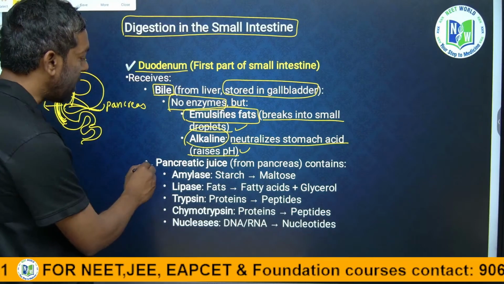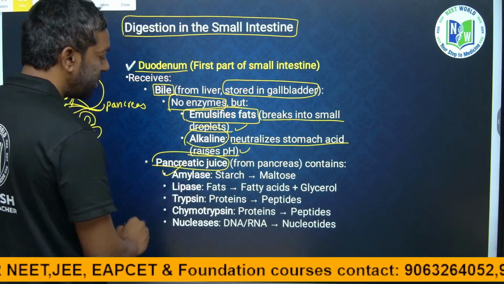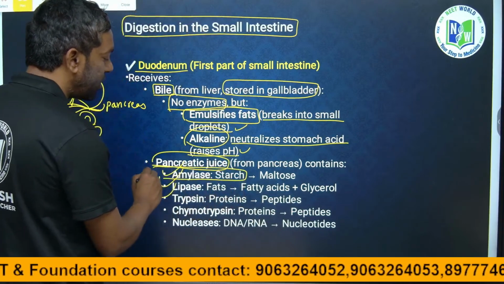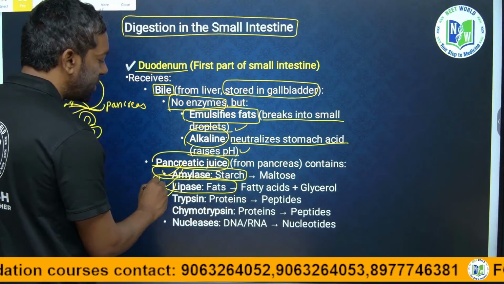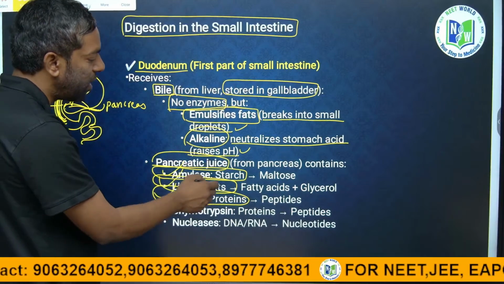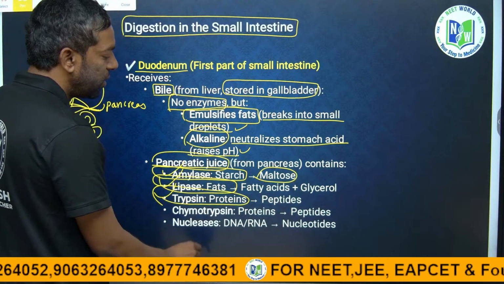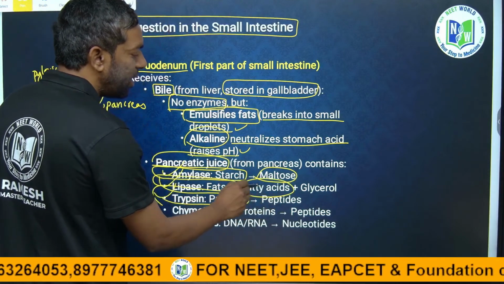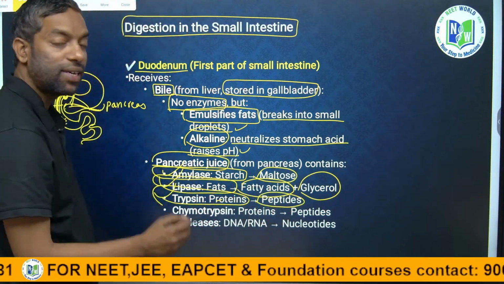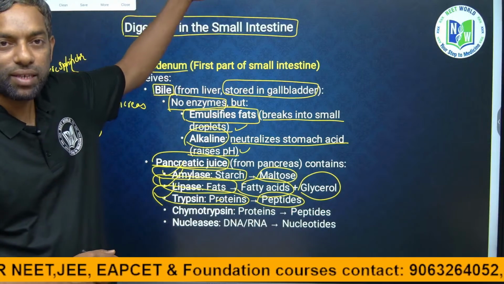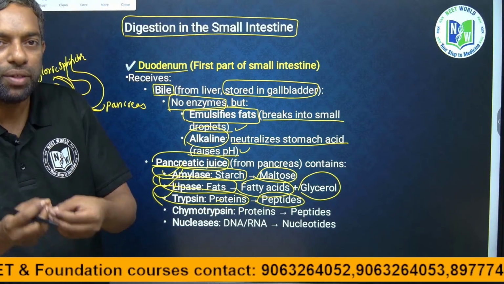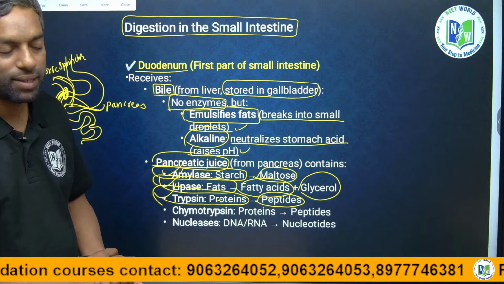Okay, pancreatic juice we discussed: amylase is there, lipase is there, trypsin is there. Amylase is for starch digestion, lipase for fat digestion, and trypsin for protein digestion. The simplest forms: starch into maltose, fat into fatty acids and glycerol. Proteins turn into peptides, guys. As I told you, there are proteases in the stomach, and the simplest form, the proteases, are converted into peptides in the small intestine.